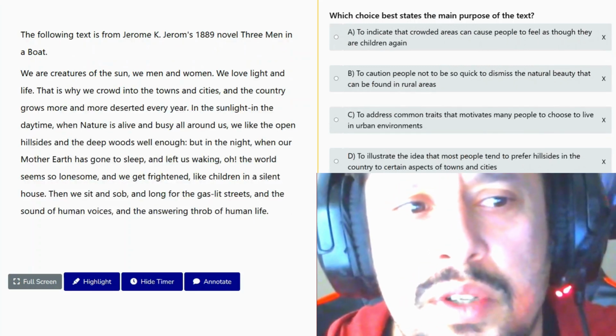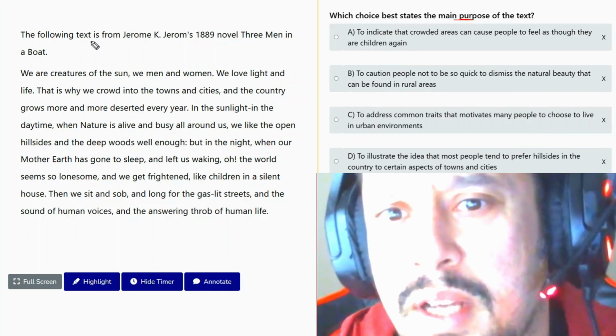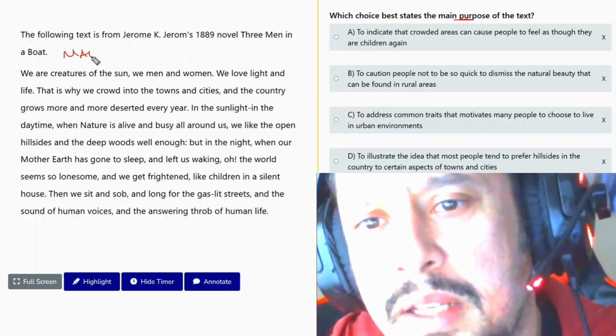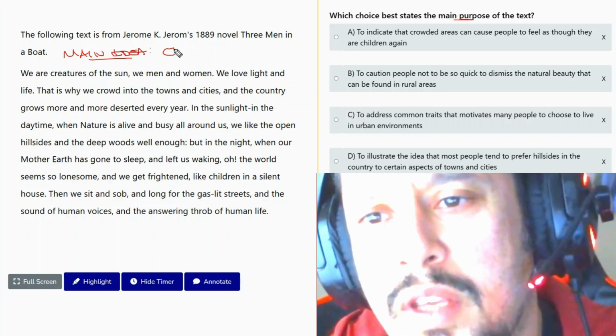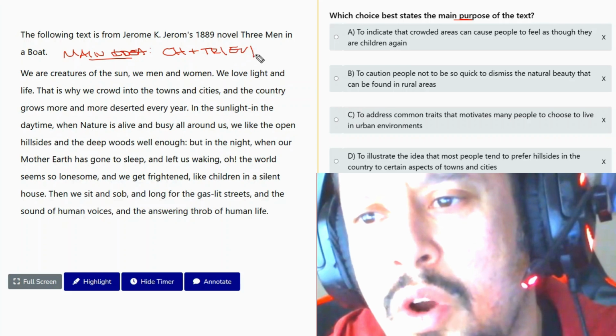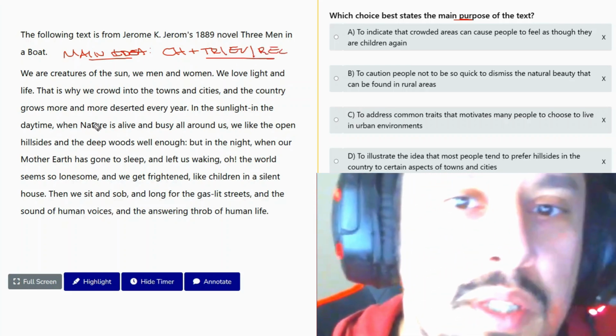Question number 6. The purpose of the text. Another domain 2 question. For the purpose of the text, usually you would find the main idea. And the main idea in fictional texts is related to the character plus traits, or events, or relationships. It's one of those three things: traits, events, or relationships.